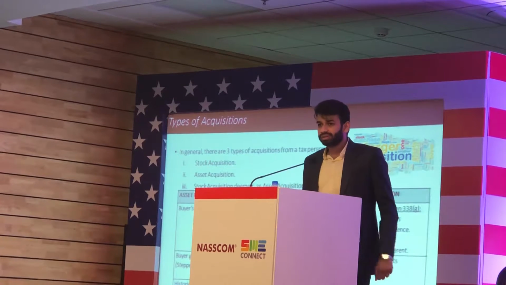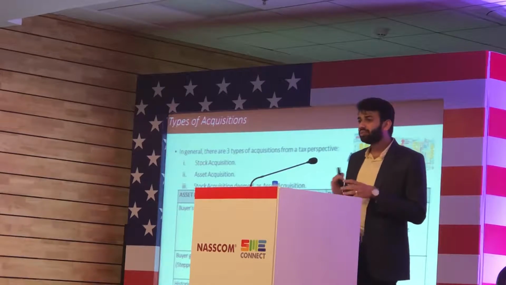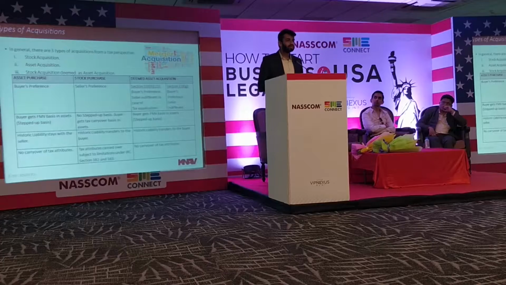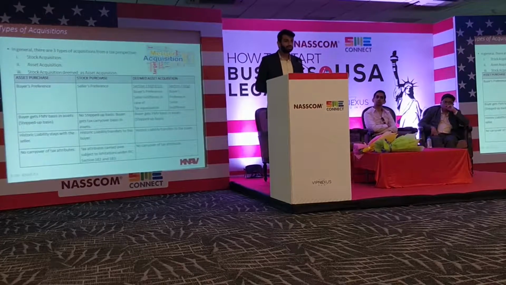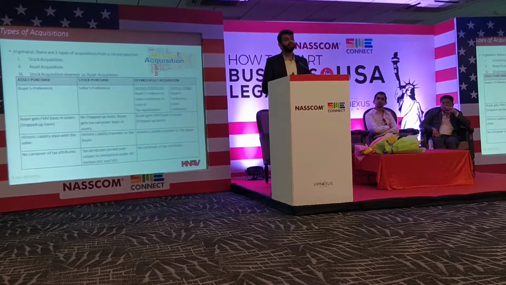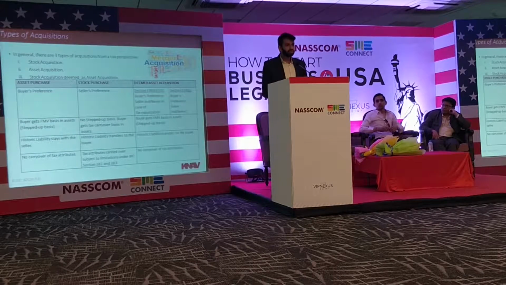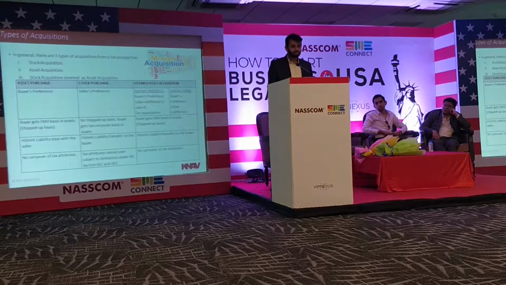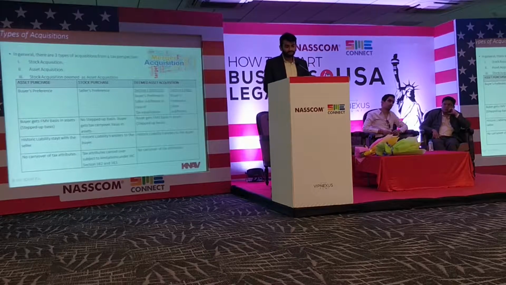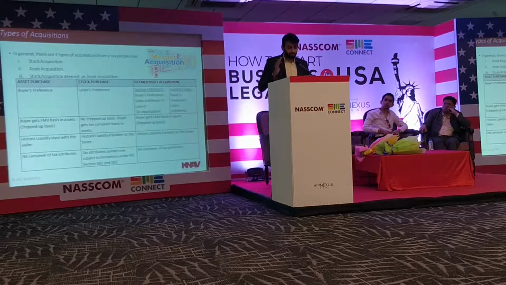Before I go to mergers and acquisitions, there are some parts I forgot to mention on the basics of US tax. In the US, we do not have a fixed tax year. We can choose our own tax year. An entity can choose a tax year of July to June, September to August, anything. The due date is 3.5 months from the end of the tax year, and you are also allowed an extension of 6 months from that. So suppose in a fiscal year April to March, the actual due date is July 15. But with an extension, you actually file the tax return till Jan 15 of the next financial year.